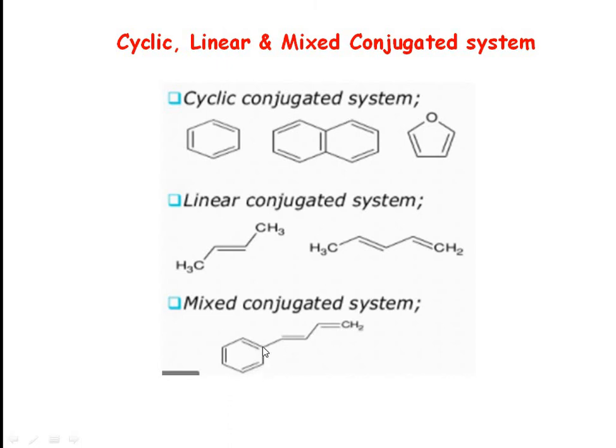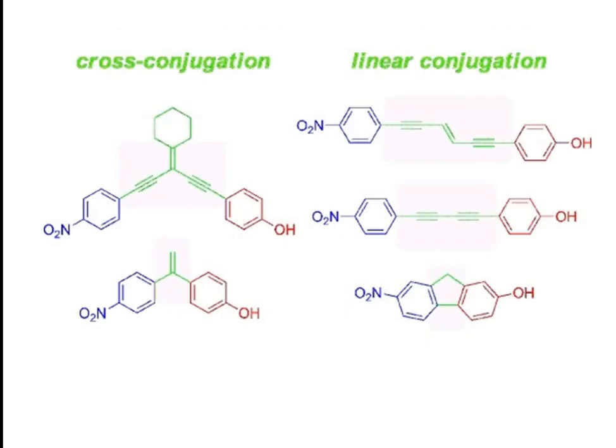Double, single, double, single and double. Similarly, double, single, double, single, double. This can be extended at this point. So we can start from here and see the total conjugation in the whole molecule, and this is known as a mixed conjugated system. Here are some more examples of cross conjugation and linear conjugation. This is cross conjugation. This is one set of conjugated system in a molecule. This is another set of conjugated system in a molecule,